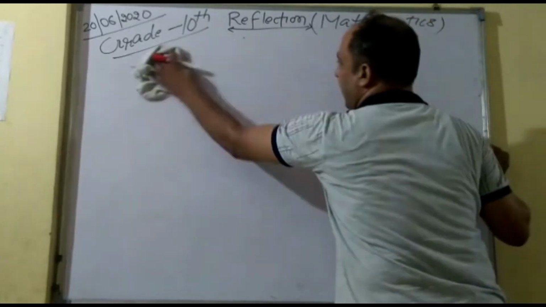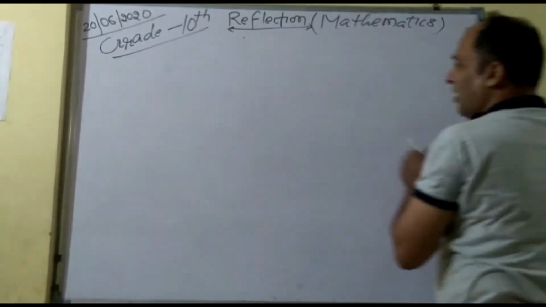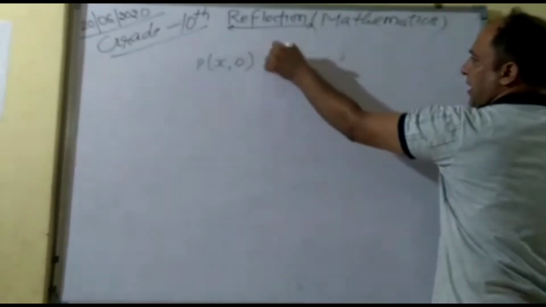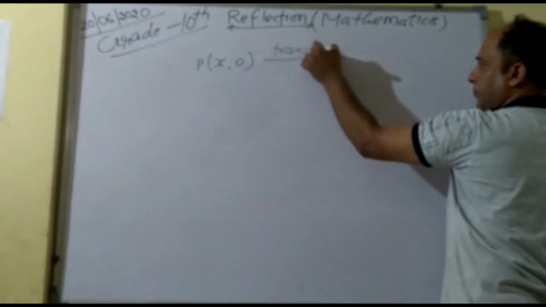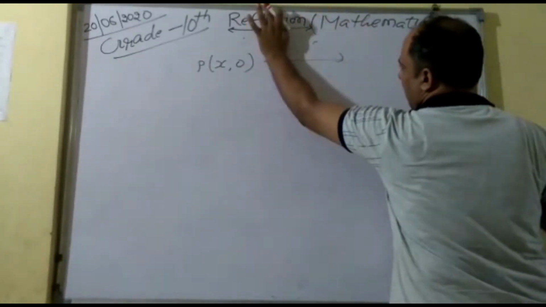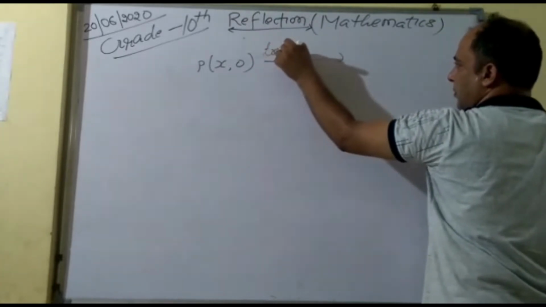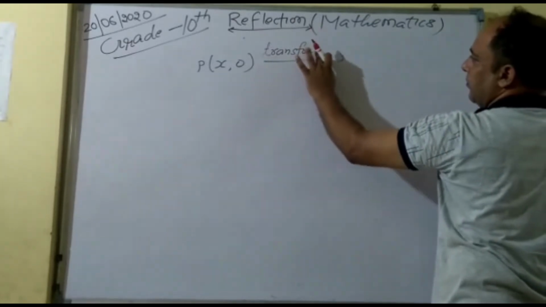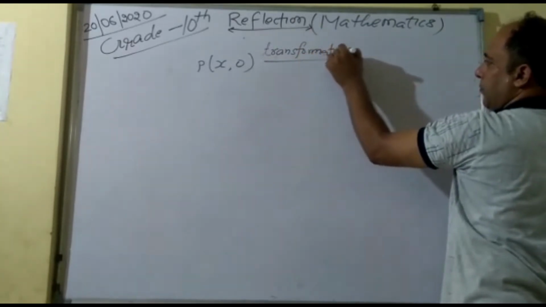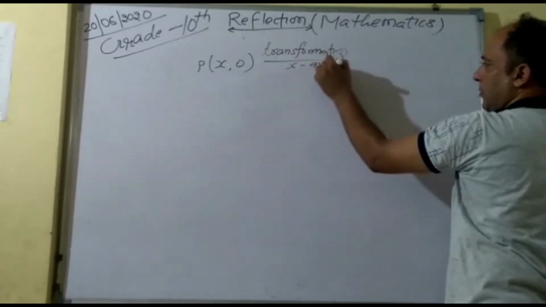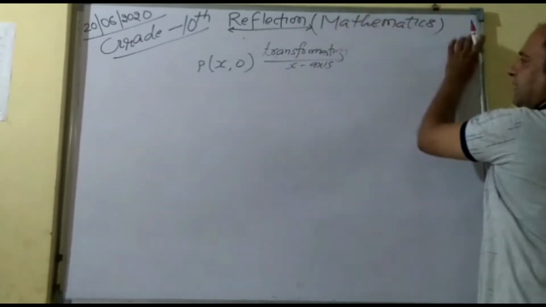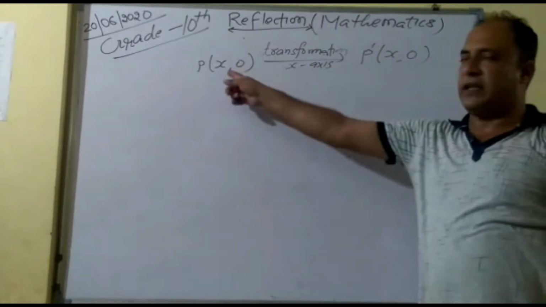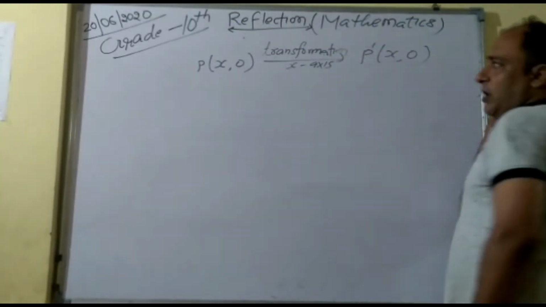If I am to say about the invariant point, look here. Suppose P(X, comma, 0). Transformation or reflection have the same meaning. It is on the x-axis, so its value will remain as it is. That is your P dash (X, comma, 0). So you can see there is no change of the values. So this is called invariant.